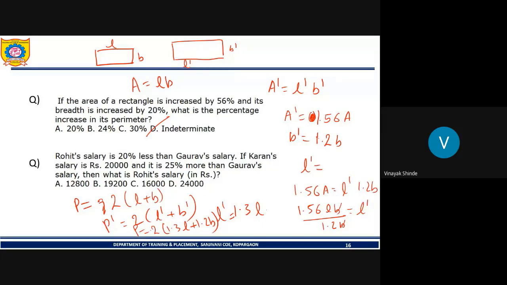Solve question number 2. Rohit's salary is 20% less than Gaurav's. You can solve it in the form of ratio. This question is very easy. Whichever person among Rohit, Gaurav, Karan is the central person on which the comparison is going on, make him 100. Then you can make the other person 20% less as 80, or 25% more as 125. In the same way, you can solve the question.